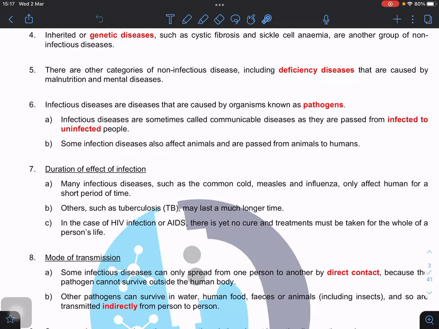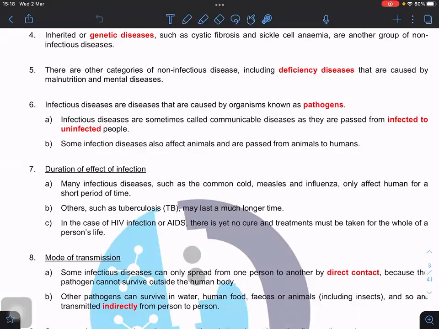Now, if the disease is caused by a pathogen, then we call it an infectious disease. Infectious diseases are also known as communicable diseases. Are you clear? In WHO we call them communicable diseases. When I say communicable diseases, I mean infectious diseases.